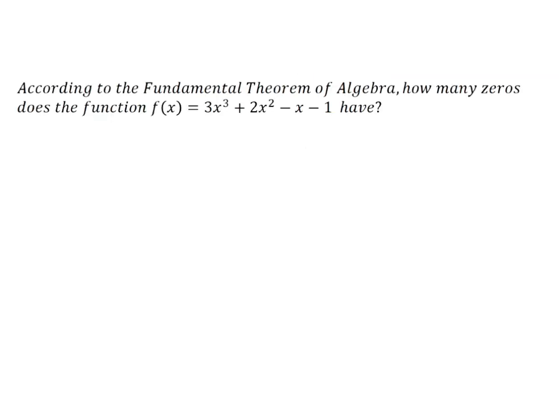So according to the fundamental theorem of algebra, how many zeros does the function f of x equals 3x cubed plus 2x squared minus x minus 1 have? Well, the fundamental theorem of algebra states that the degree of the polynomial tells us the number of zeros. So in this function, the degree is equal to 3, which means that there are 3 zeros.